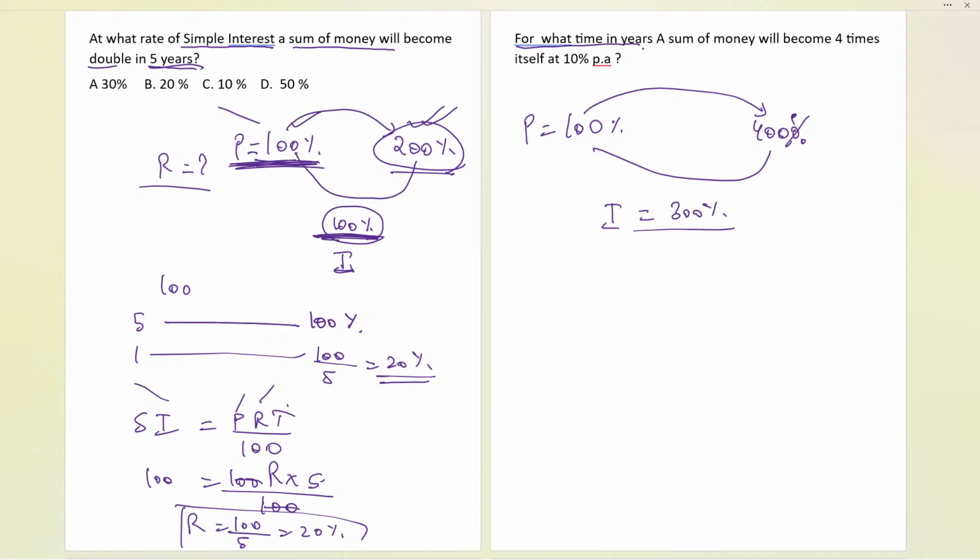Now, we know for one year the rate is given as 10% PA. What is this PA? 10% per annum. This annum means year. Okay, if some of you have doubt, this is year. 10% per year. If it is for 1 year, can I calculate in 300%, how many years are there? Just divide by 10%. It will come as 30 years. So that is the overall part we have.